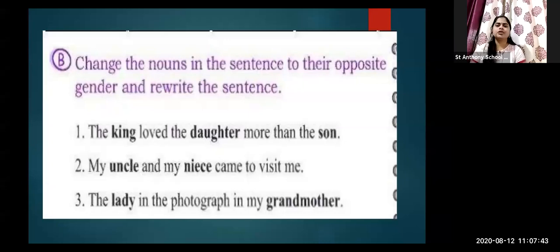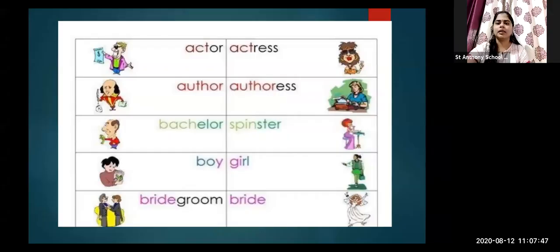So let's see. Let's move towards the next part, the two more genders, that are the neuter and common gender. What two genders are remaining? Neuter and common gender, and that we are going to see over here.